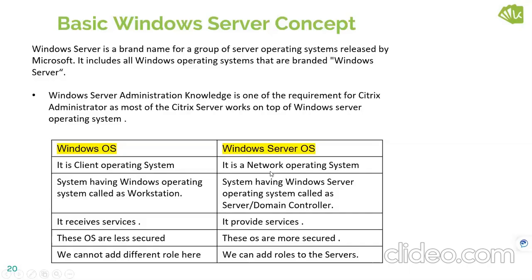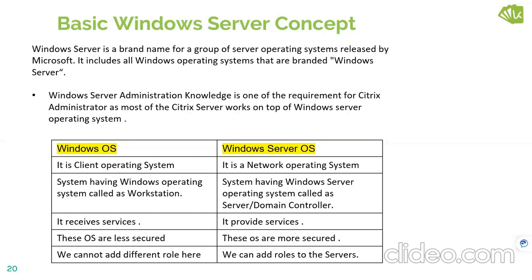The next thing is the Windows Server concept. Mostly as an administrator, you will be dealing with Windows-based servers, because Citrix mostly works on Windows servers. Everyone will be aware of how a normal Windows operating system works. But as a Citrix administrator, you need to understand the difference between a normal operating system and a server operating system.